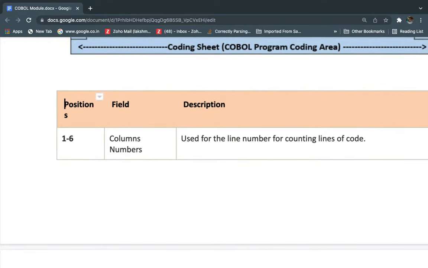Columns 1 to 6 are used for line numbers for the continuing lines of code. For example, first line, second line, third line, something like that, I need to provide the sequence. So in 1 to 6 we can define it.